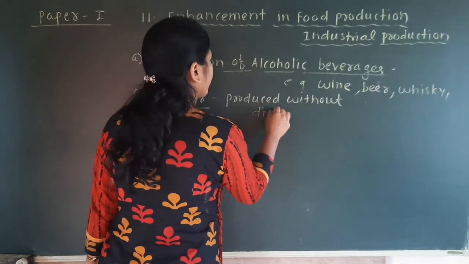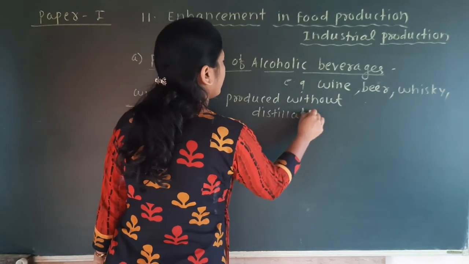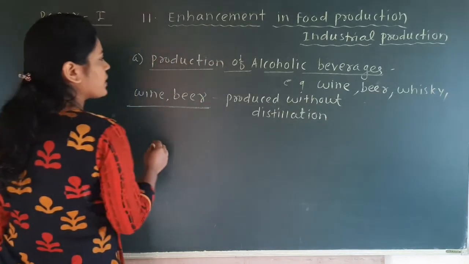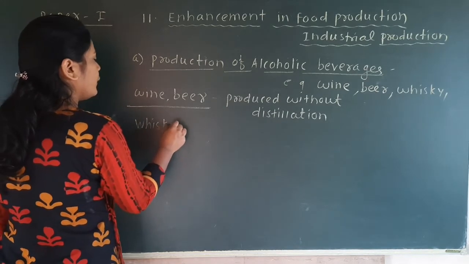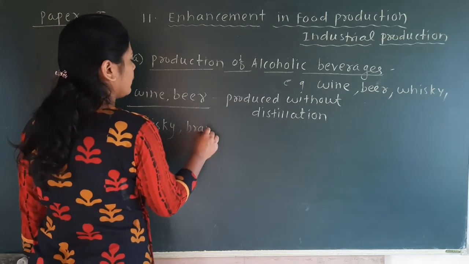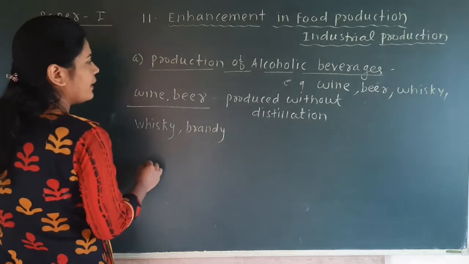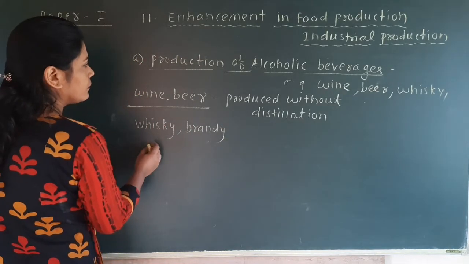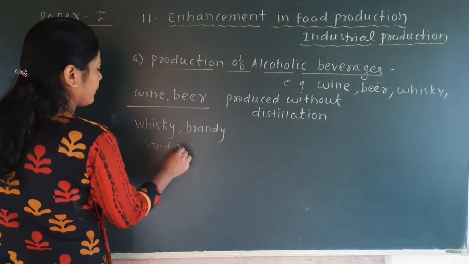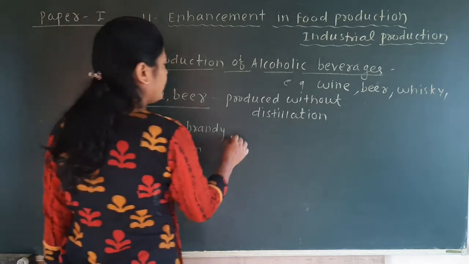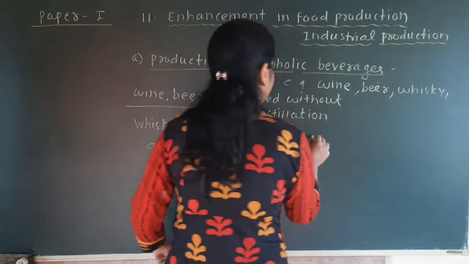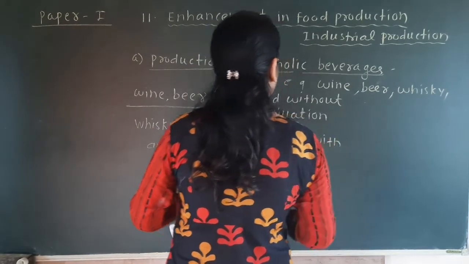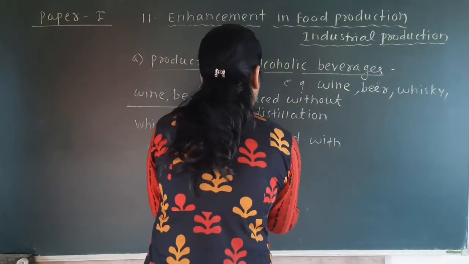Whiskey, brandy and rum are produced with distillation.